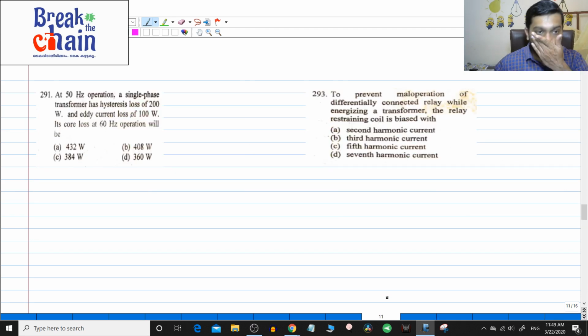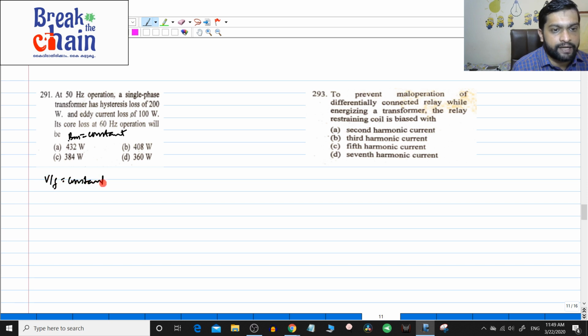Yes, 291. At 50 hertz operation, a single phase transformer has hysteresis loss of 200 watts and eddy current loss of 100 watts. Its core loss at 60 hertz operation will be? Here, one assumption you have to take is that the Bm value is constant. They have not given it in the question, but when I calculate with respect to Bm equal to constant, only then you are getting the answer. So, when Bm is constant or V by f is constant, it is coming under case 1.